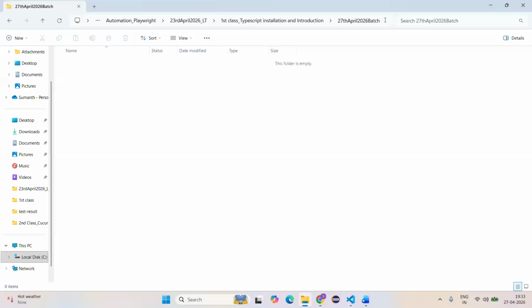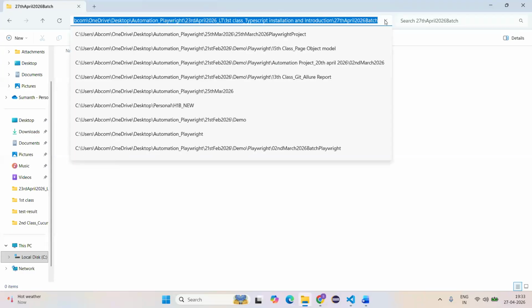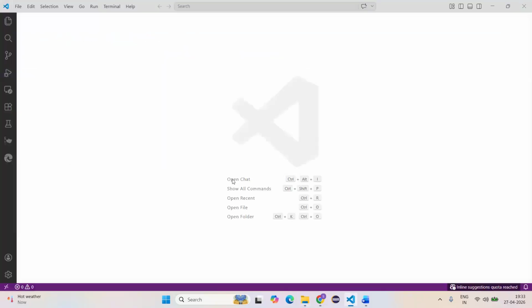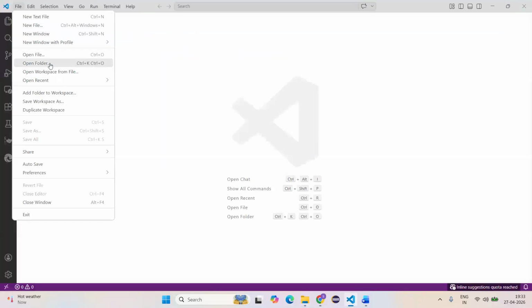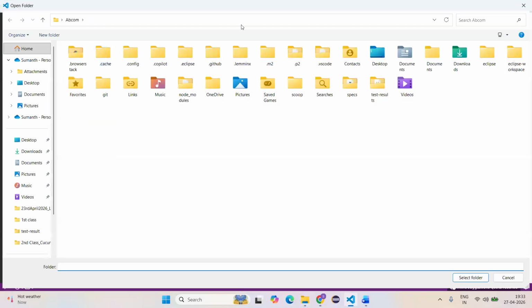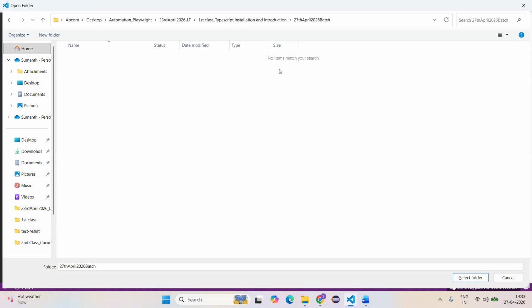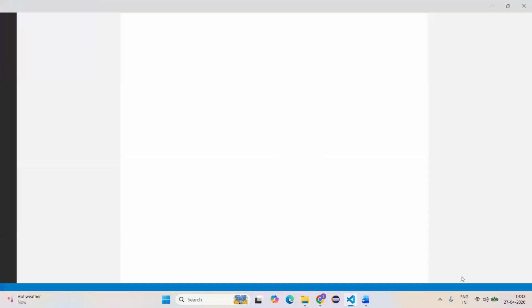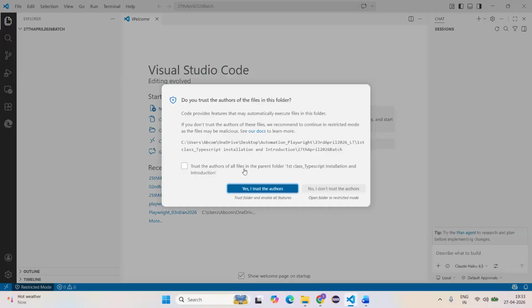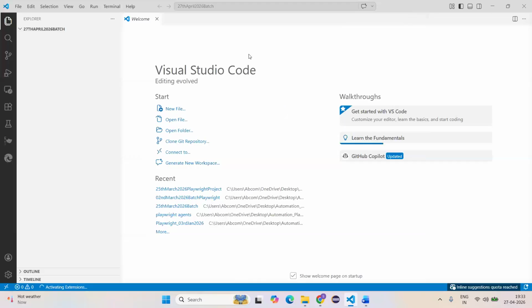Go to the path level, single click here, it will select it. Control C, that means copy. Go to Visual Studio Code, click on file, go to open folder, and provide the path over here. Control V, click on enter. This is an empty folder, click on select folder. The folder will be opened here. Able to see, everyone? Select I trust the authors. Are you able to see the folder is opened here, 27th April 2026 batch, everyone?